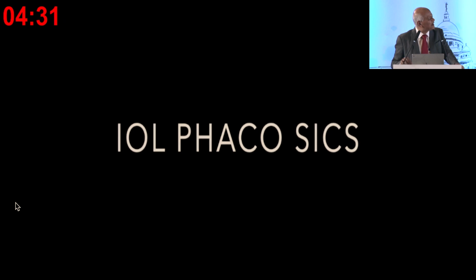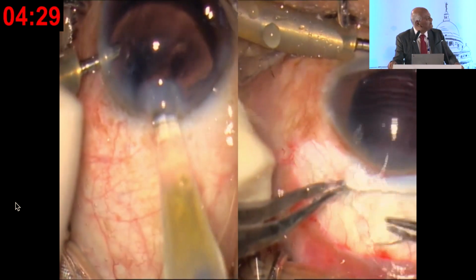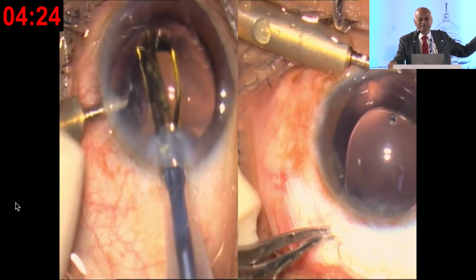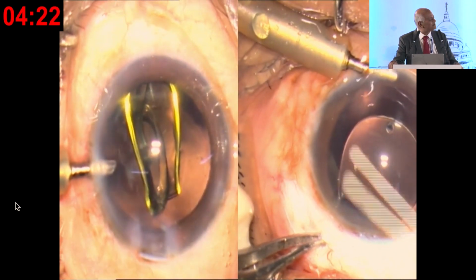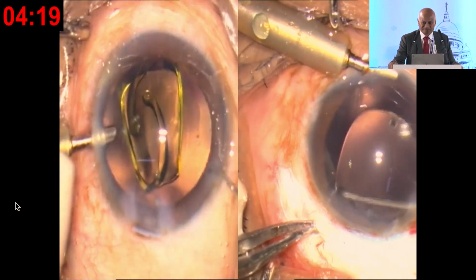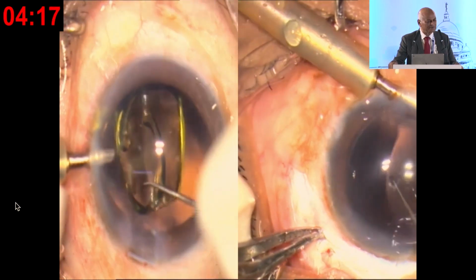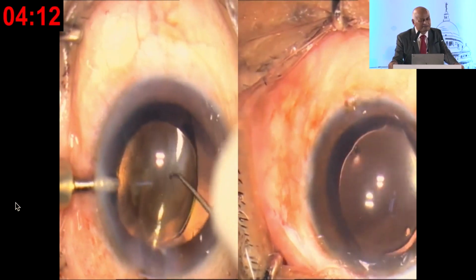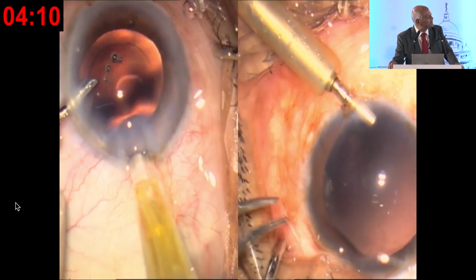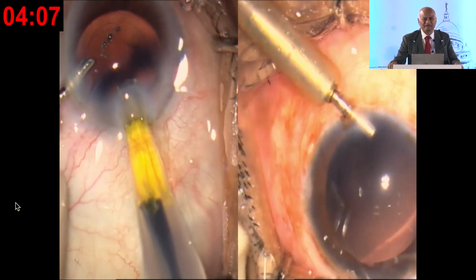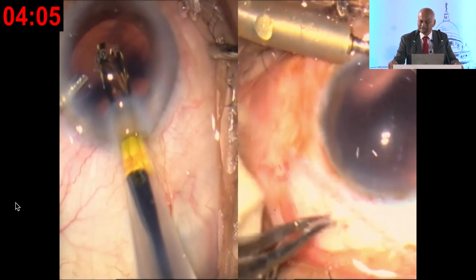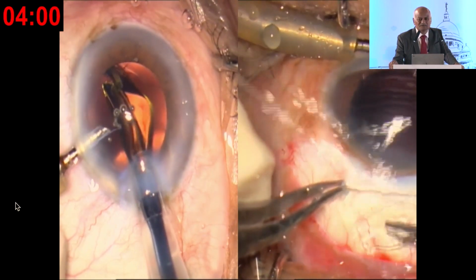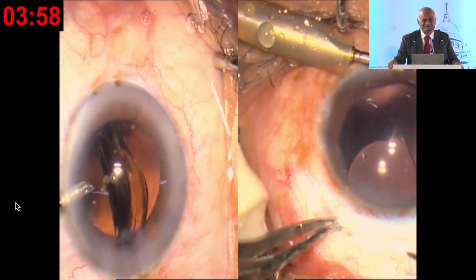Now see the IOLs. Everything is done the same, but here we can use a foldable IOL because the incision is small. You can put a rigid IOL, or also a foldable IOL. Only whenever you are putting the foldable IOL, you will have to take care of the astigmatism. And if you are taking care of the astigmatism, then you can inject the foldable IOL in the SICS also.